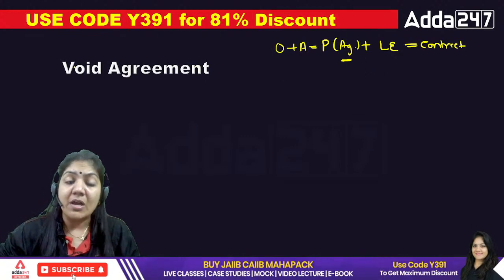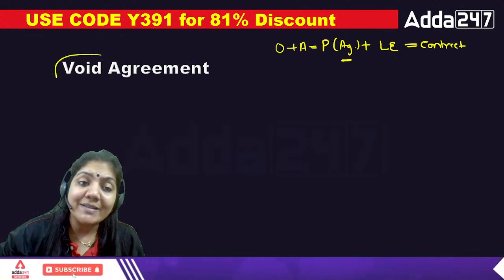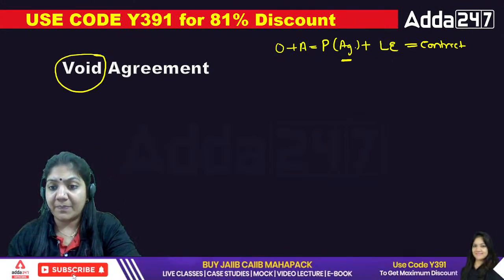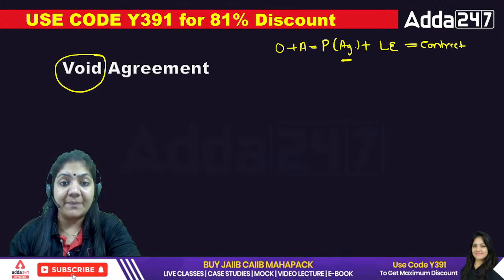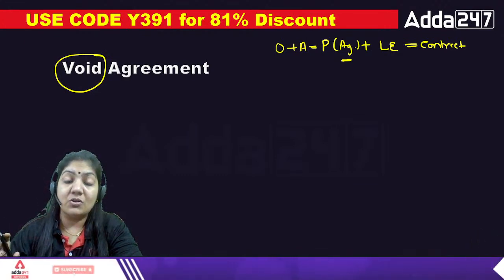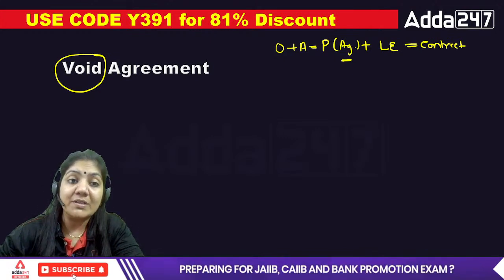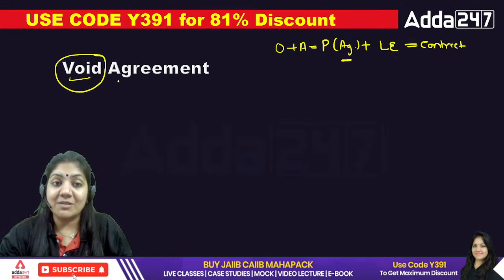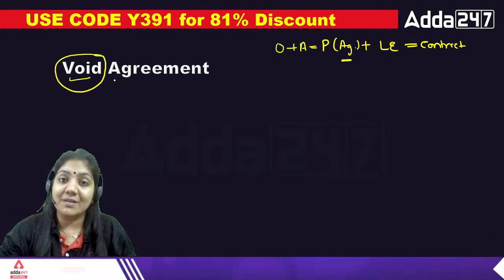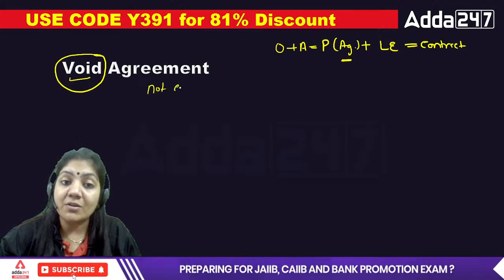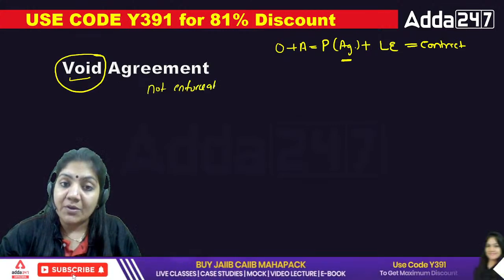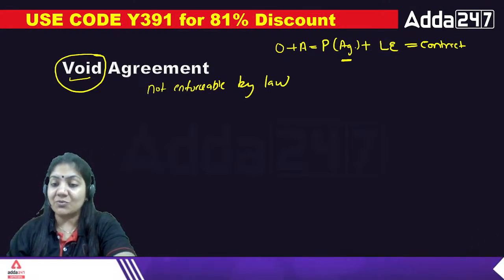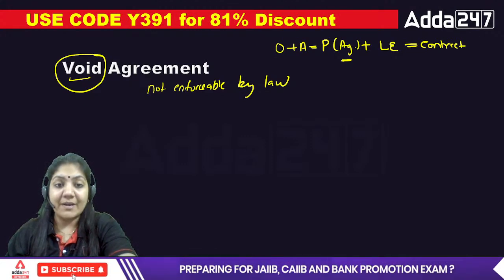It's a void agreement. First of all, you have to understand the exact meaning of the term void. Void means null, no existence. What is void? That which has no existence is called void. So a void agreement is an agreement which has no existence, which is not enforceable by law. That is so simple. Are you getting my point?